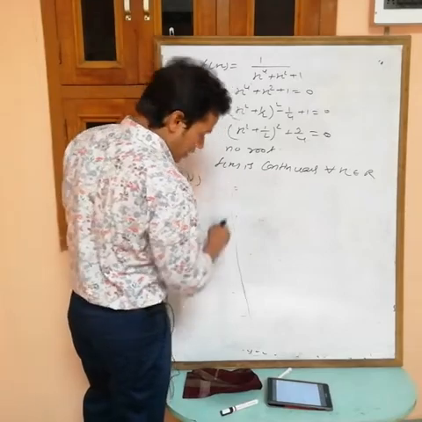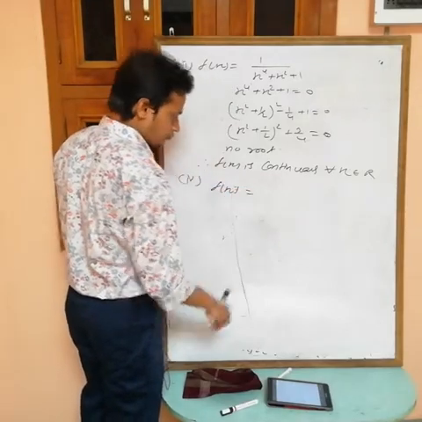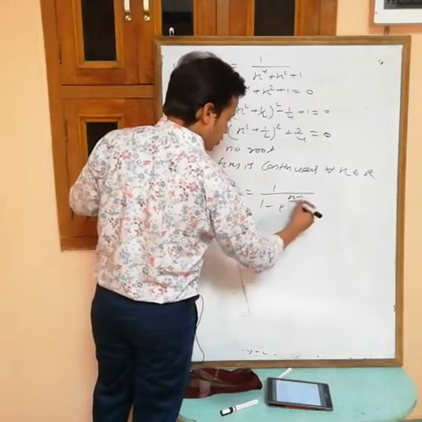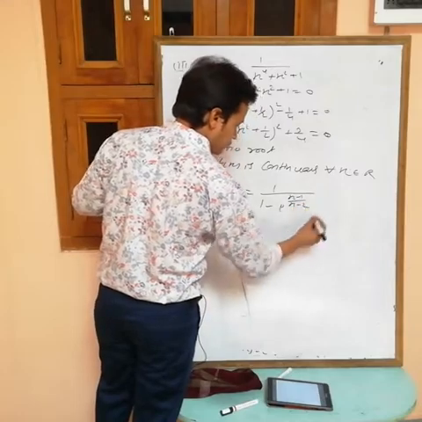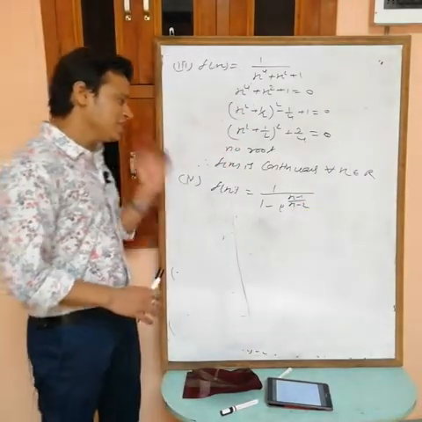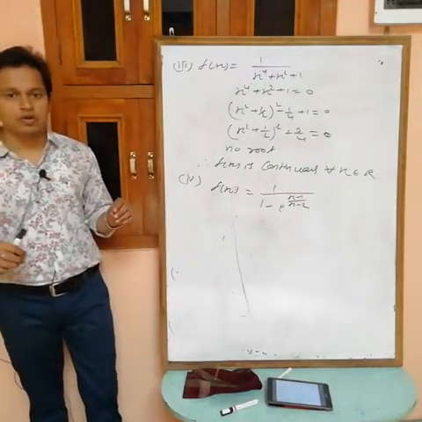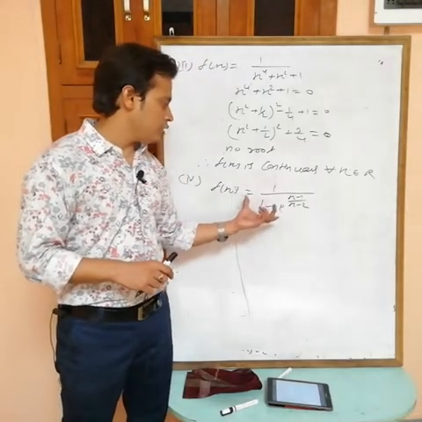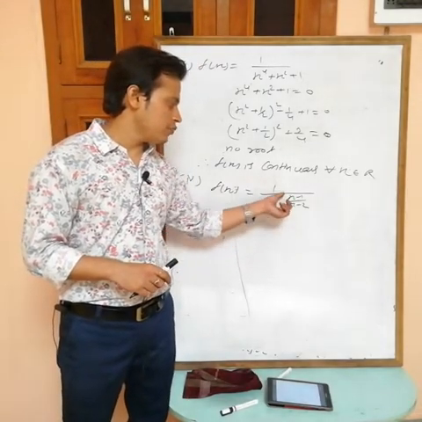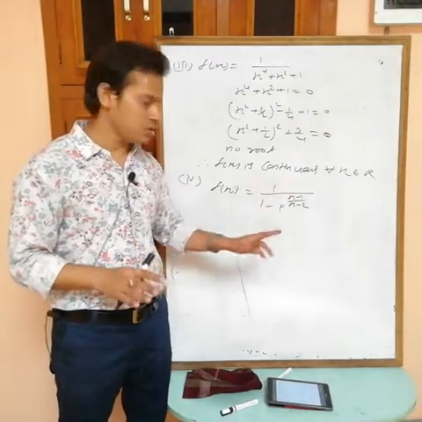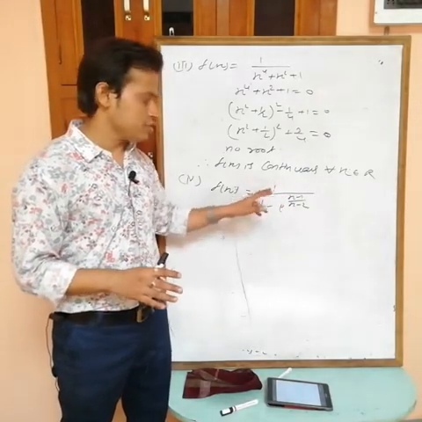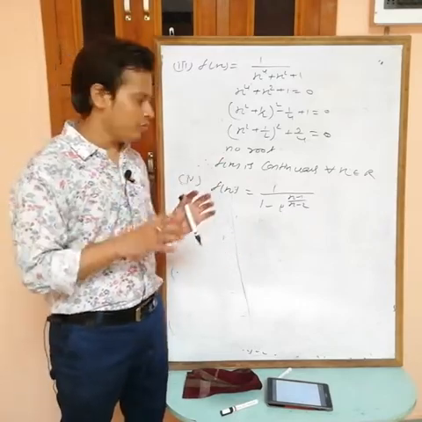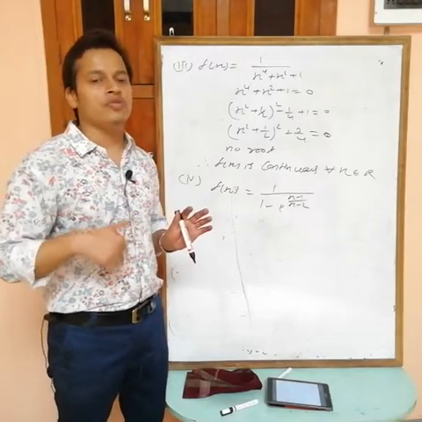Fourth one, f(x) is equal to 1 by 1 minus e power x minus 1 by x minus 2. Now again see, this is a combined or composite function. Here in the denominator we have this one, and this is exponential, polynomial. Polynomial function continuous, exponential function continuous, constant function continuous. So firstly I am saying that this is a combination of composite functions. Now we have to take only conditions.